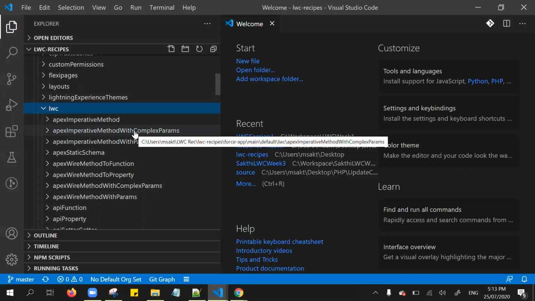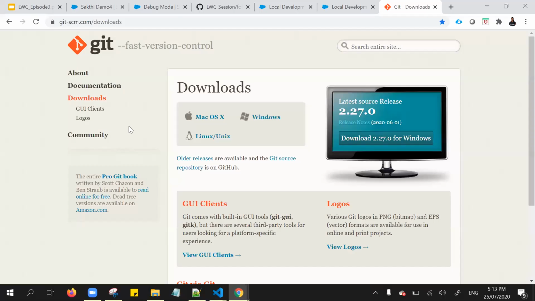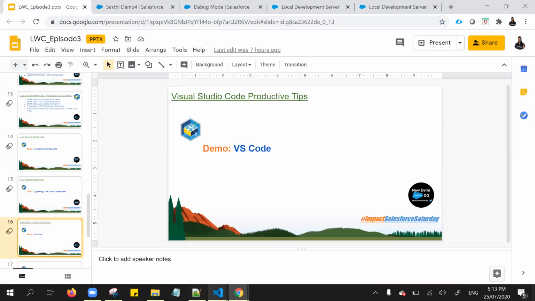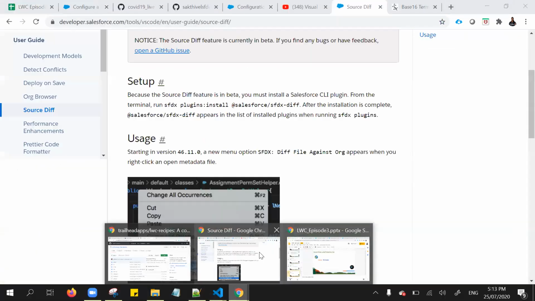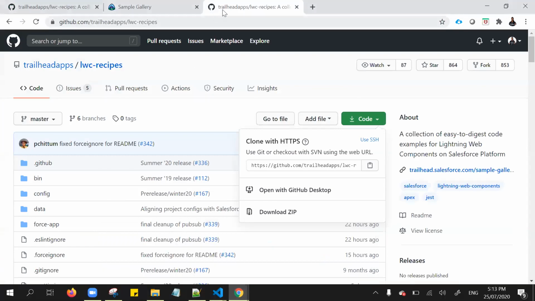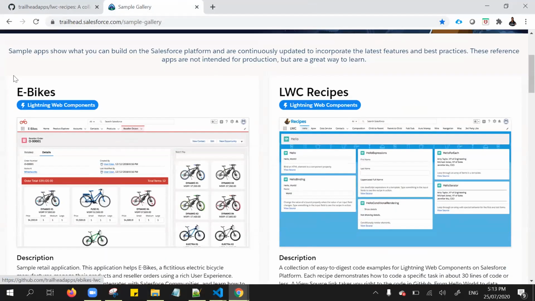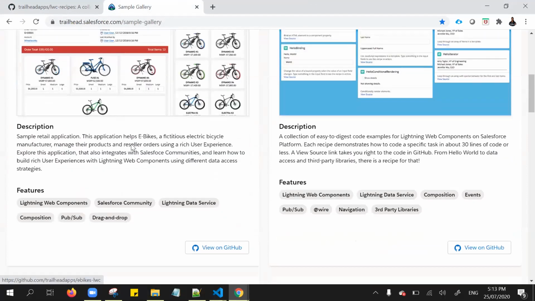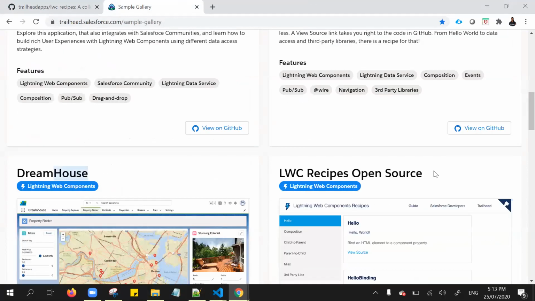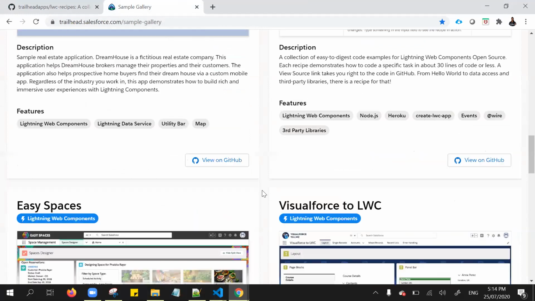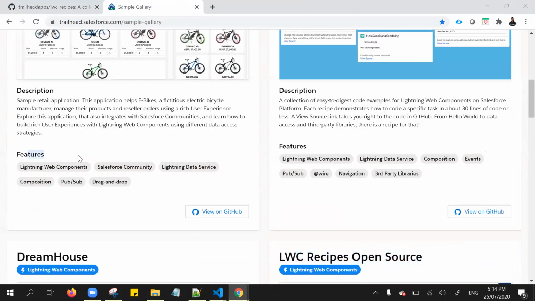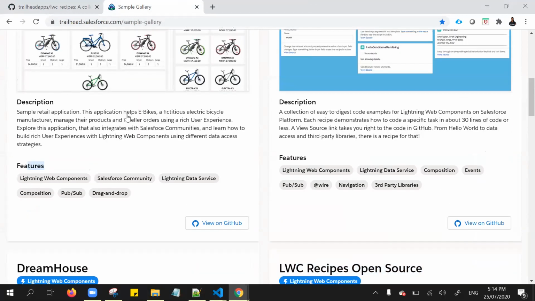Once you know this logic, you can explore from your project wherever you want. Salesforce also provided a lot of projects. Let me show you that. From the sample gallery, Salesforce has already built some applications, like E-Bikes and Trailhead LWC open sources. They even highlighted the features they implemented for each project.